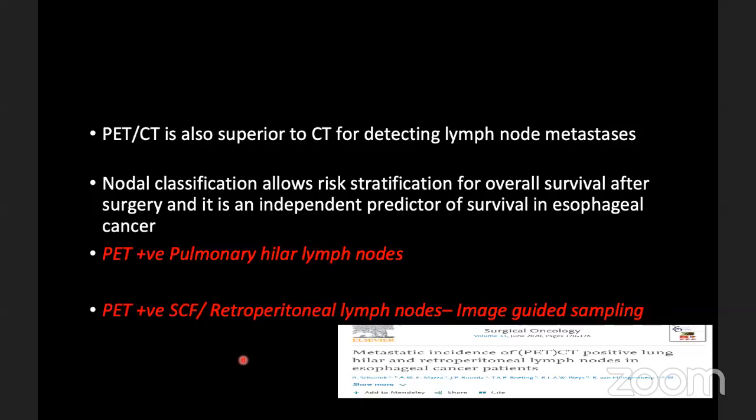PET positive pulmonary hilar lymph nodes are still a problem. They are very difficult to sample, and in a lot of cases with latent tuberculosis and previously treated tuberculosis, we see a lot of pulmonary hilar lymph nodes. This is a paper which highlights the importance of PET-CT in detecting hilar lymph nodes. If hilar lymph nodes are PET positive, the patient can go for upfront surgery.